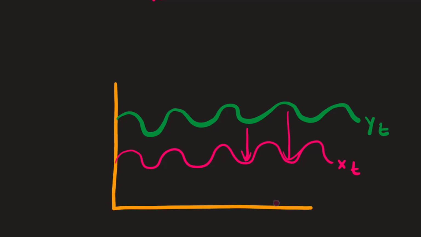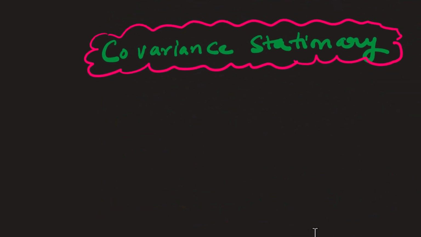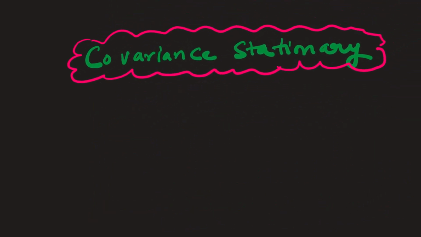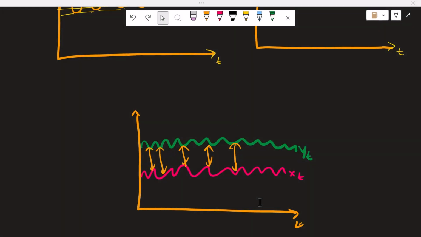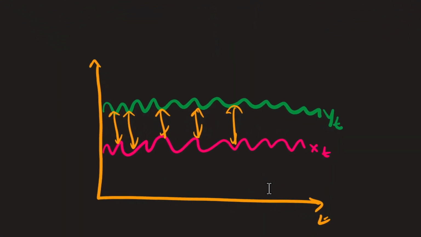And now let's talk about the third condition, which is covariance for stationarity. In this figure, we have two time series, yt, which is a dependent variable, and xt, which is an explanatory variable. Here the covariance between the lags is constant and independent of time.